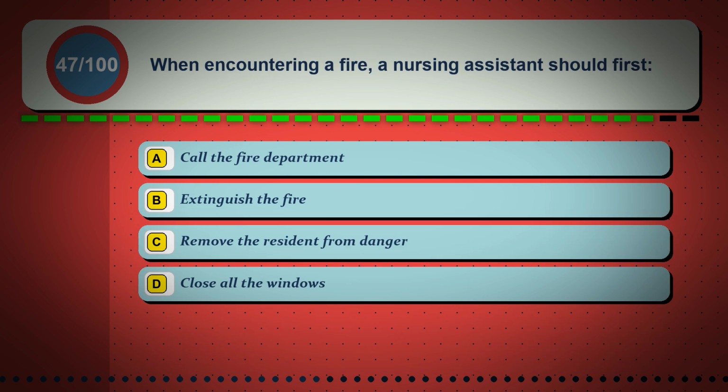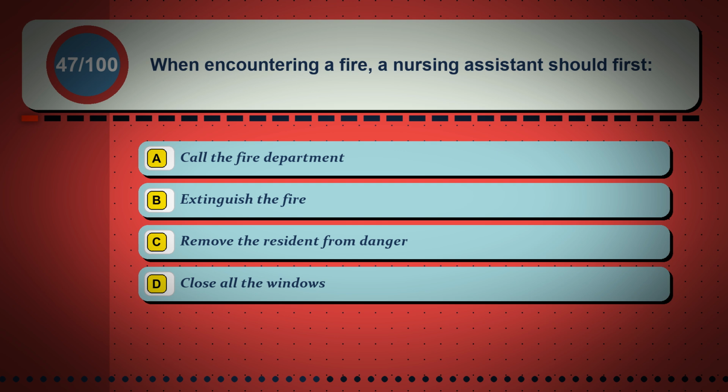Question 47. When encountering a fire, a nursing assistant should first: Option A, call the fire department. Option B, extinguish the fire. Option C, remove the resident from danger. Option D, close all the windows.